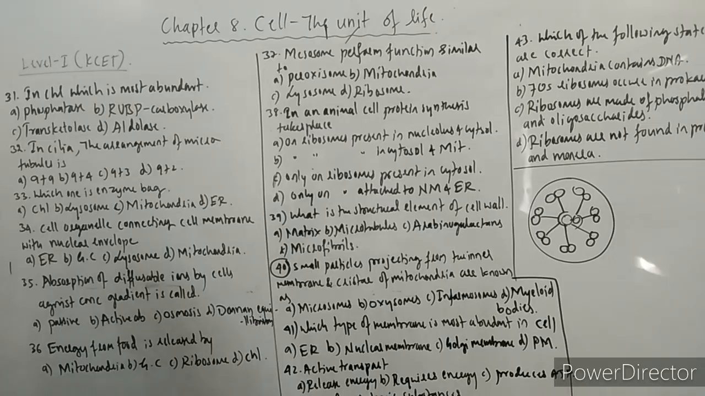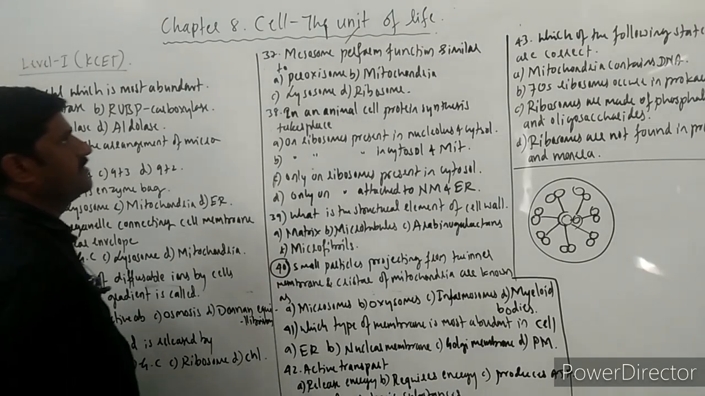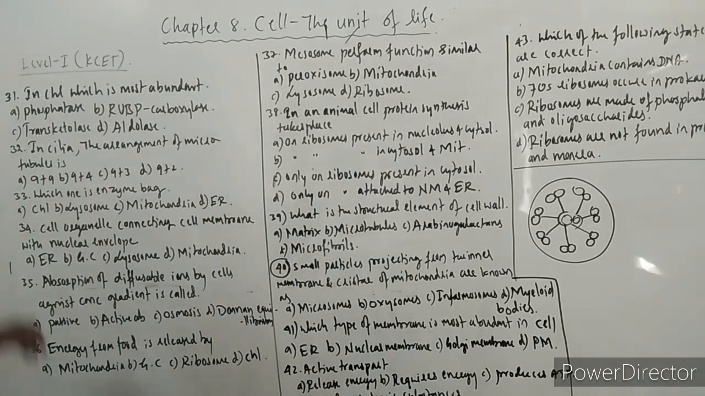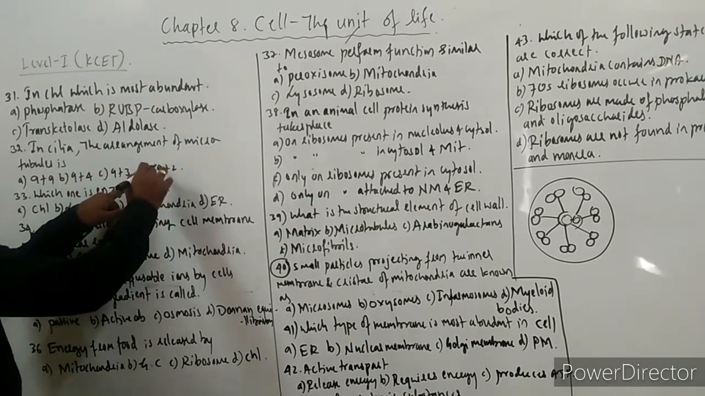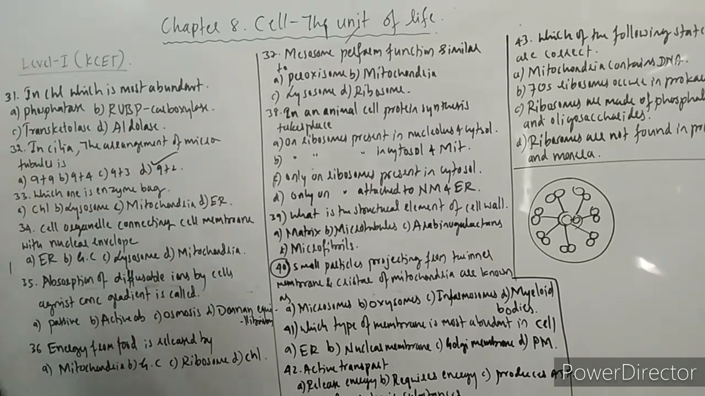That's why the correct option for this question is, what is the correct option? It is not 9 plus 9, 9 plus 4, or 9 plus 3. It is the 9 plus 2 system.